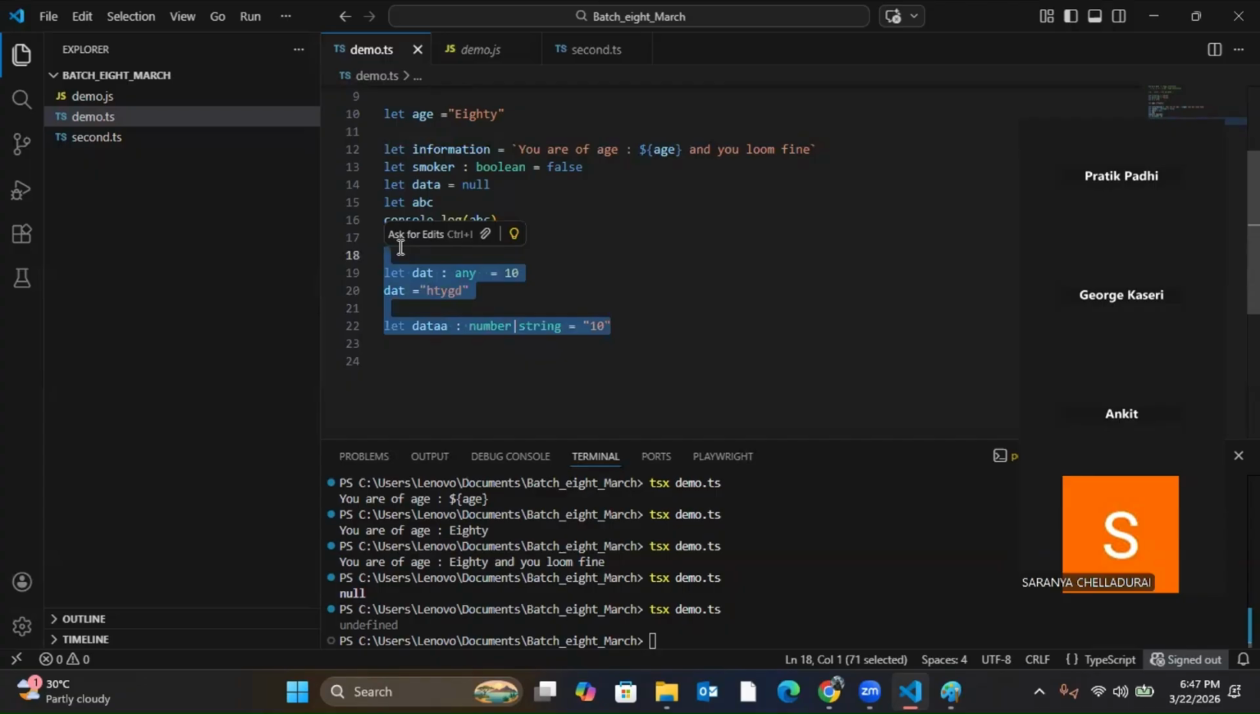So this completes the primitive data types. What are the primitive data types in TypeScript? So any doubt in primitive data types? Now I'll start operators. All clear?